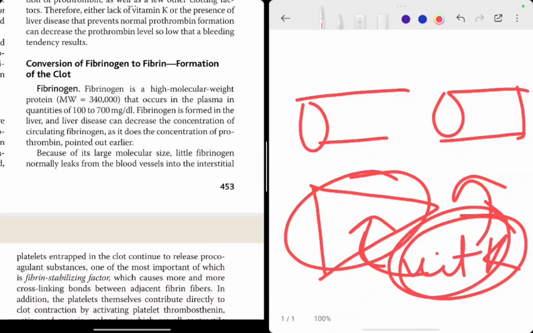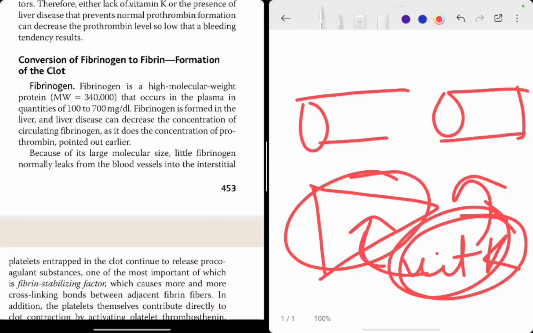Now they are telling about conversion of fibrinogen to fibrin. That's the final process of formation of the clot. So fibrinogen is a high molecular weight protein that occurs in the plasma. Again, these factors all are proteins, and they are synthesized by the liver. So here fibrinogen is formed in the liver, and liver disease can decrease the concentration of circulating fibrinogen as it does the concentration of prothrombin. Same, if its levels are also low, then again bleeding tendencies will occur.